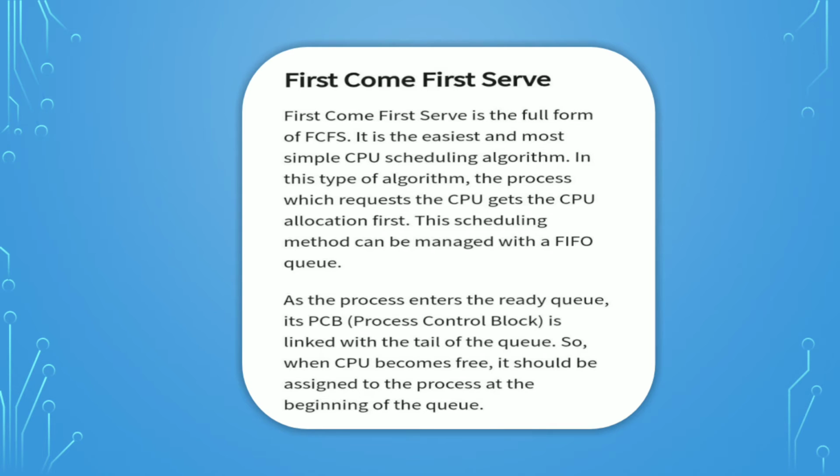First come first serve scheduling is the full form of FCFS scheduling. It is a very easy and simple CPU scheduling algorithm. In this type of algorithm, the process which requests the CPU first gets the CPU allocation first. This scheduling method can be managed with a FIFO queue. As a process enters the ready queue, its PCB is linked to the tail of the queue. When the CPU becomes free, it is assigned to the process at the head of the queue.